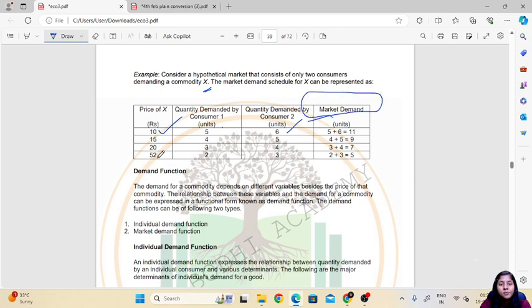When the price is rupees 52, consumer 1 demands 2 and consumer 2 demands 3, so the market demand is 5. So when the price is less, market demand is more, and when the price is more, market demand for a commodity is less.